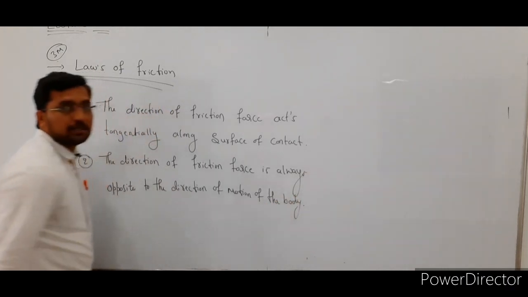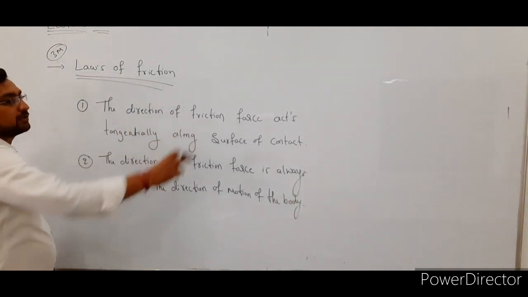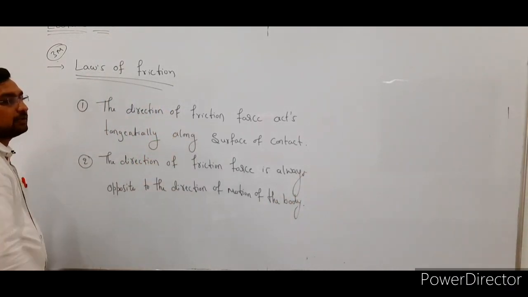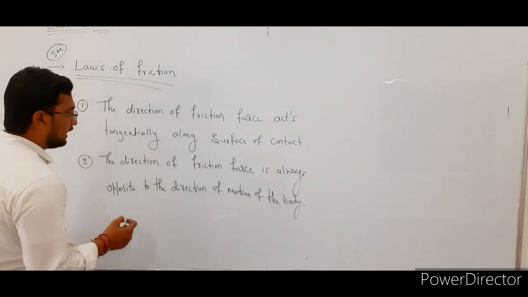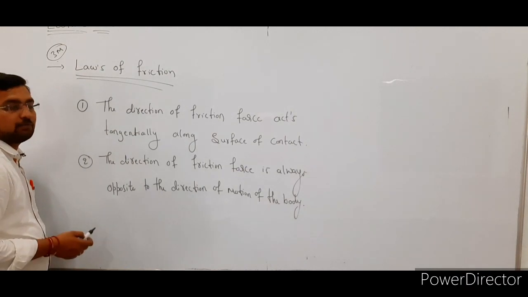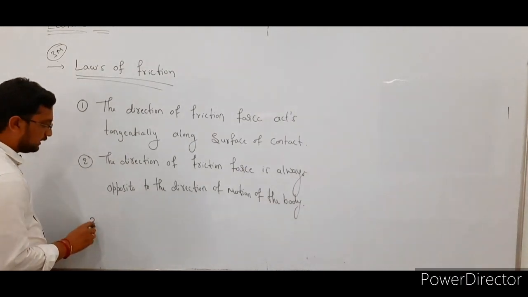These are the general laws. So the first one, the direction of friction force acts tangentially along the surface of contact, and the second law, the direction of a friction force is always opposite to the direction of motion of the body, and the third one,